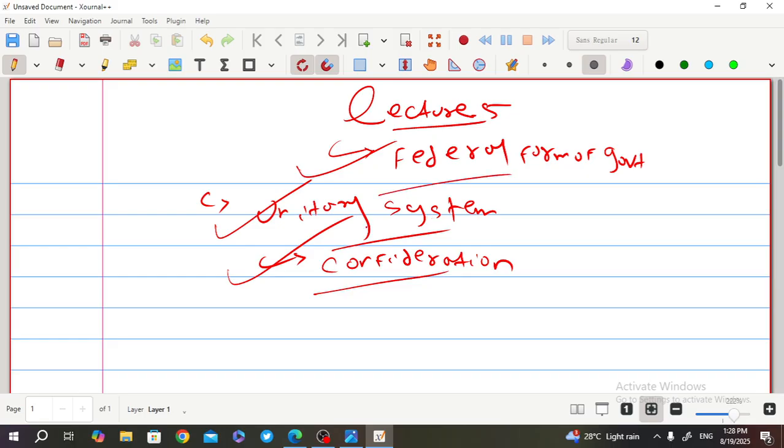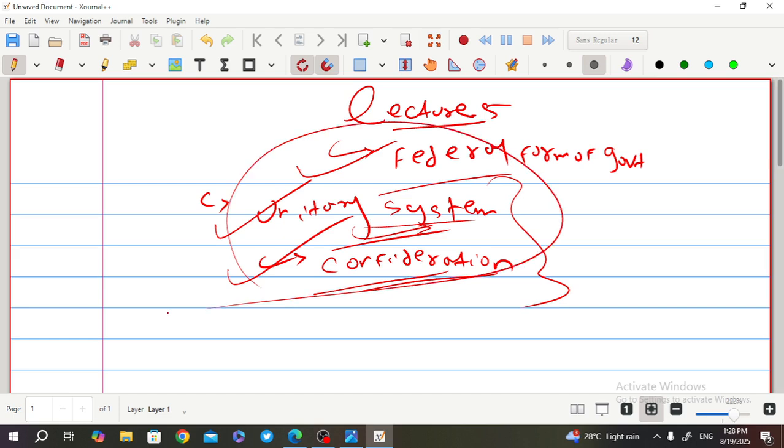What do we mean by them, what is their composition, and how are they formed? We are going to discuss this.